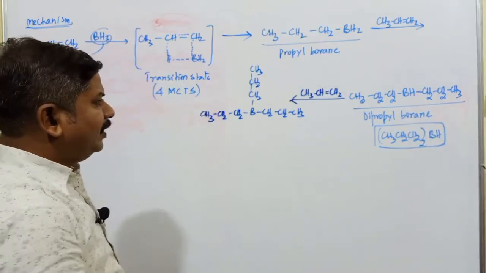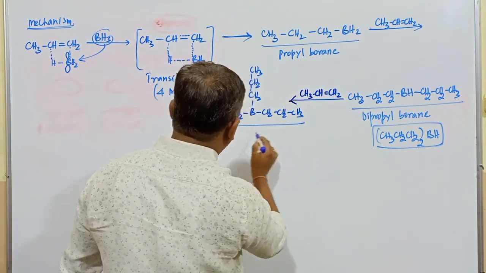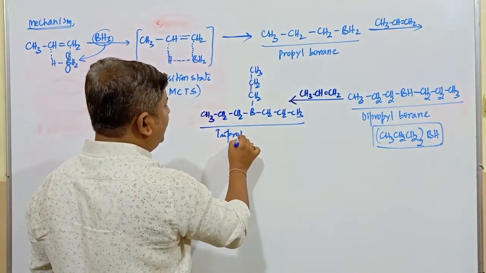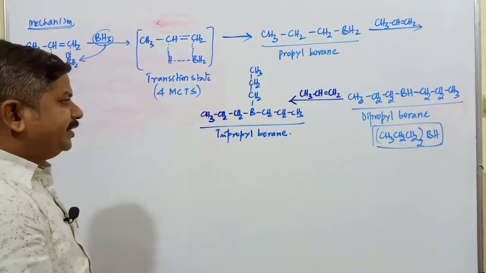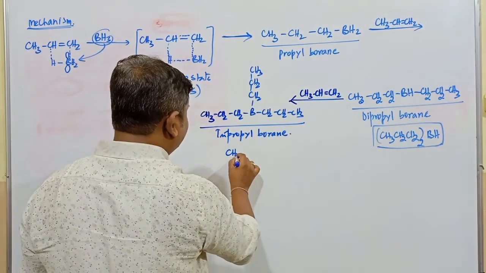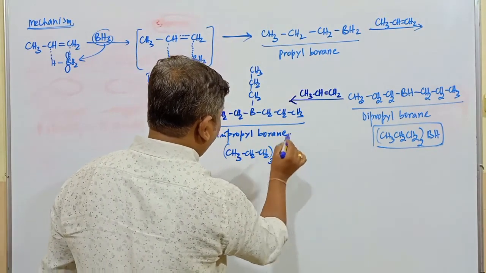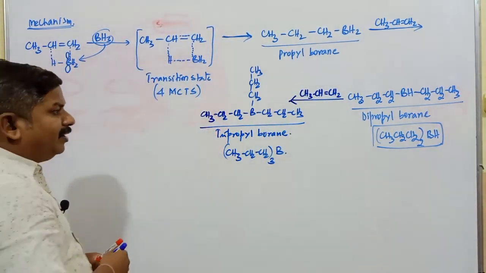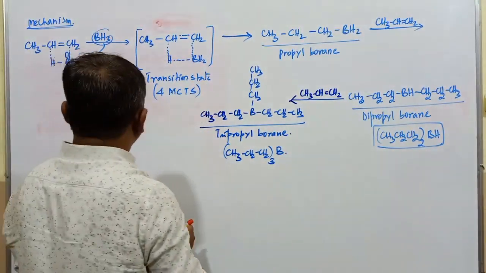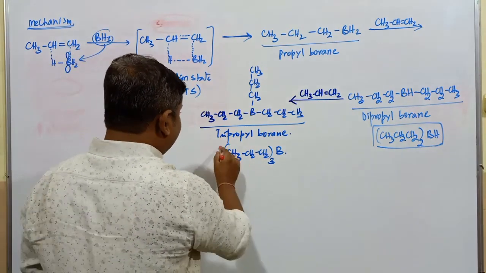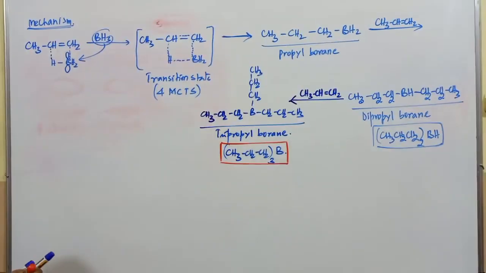What is the name of this molecule? It is called propyl borane, dipropyl borane, and this molecule is known as the tripropyl borane compound. The same molecule, tripropyl borane, can be represented as CH3, CH2, CH2 thrice, attached to boron. Boron is a 13th group element, and its valence is 3. Up to this formation of tripropyl borane, it is known as the hydroboration process.